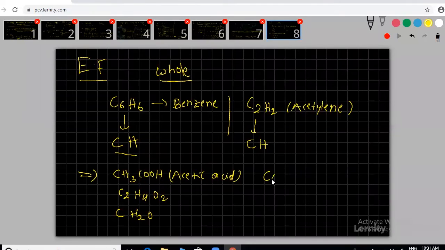Then glucose, C6H12O6. What is the simplest formula, sir? CH2O. So these we call empirical formulas. What is the empirical formula? The simplest ratio of atoms in the molecule is called the empirical formula. Any doubt?